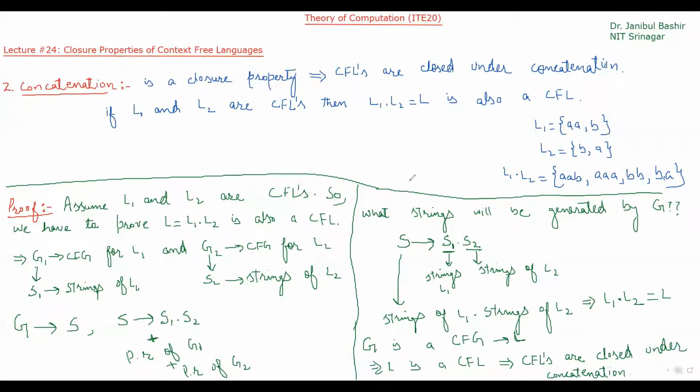Now let's discuss the third operation that is also a closure property. Let me write that operation. The third operation is Kleene closure. Kleene closure is also a closure property.